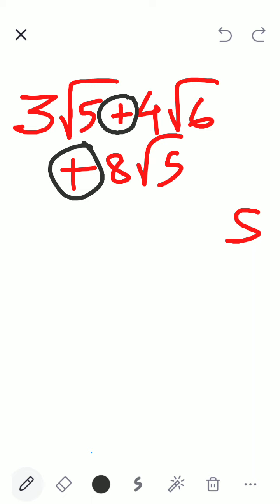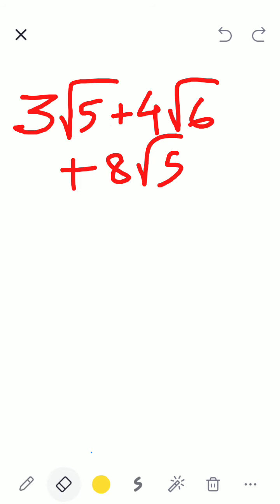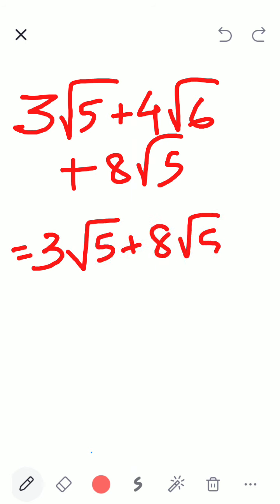Only houses which have the same number can be added. So which are the houses which have the same number? We will put them together. 3 root 5 plus 8 root 5, and 4 root 6 is separate.